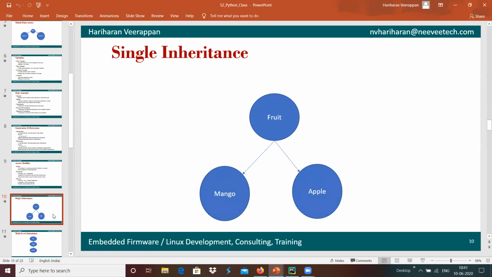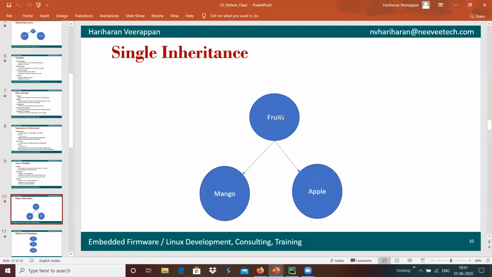And we will move forward with inheritance. It's something like we have the class fruit. Properties of the fruit can be derived to the mango, and properties of the fruit can be derived to another class, apple. For example, mango is also a fruit, apple is also a fruit, but these two will have different characteristics, but the base of this is a fruit. This kind of deriving the properties is called a single inheritance.